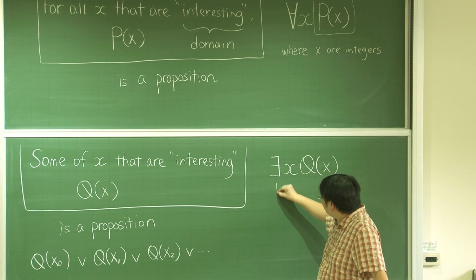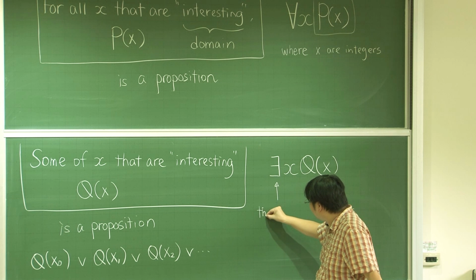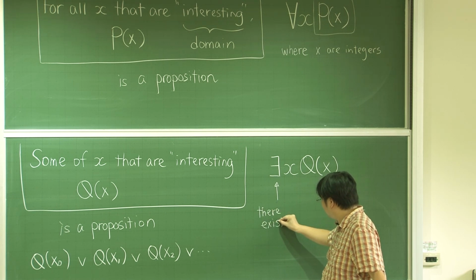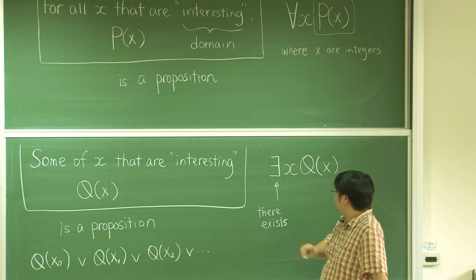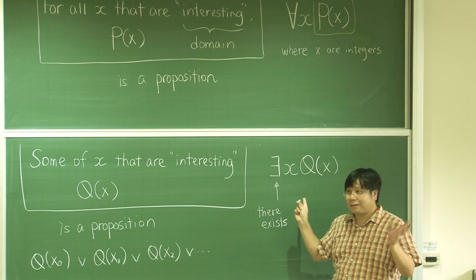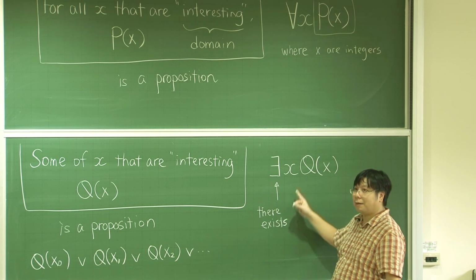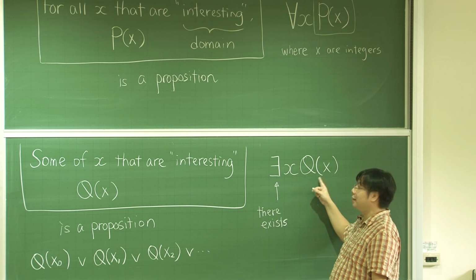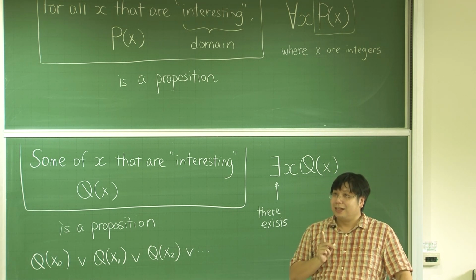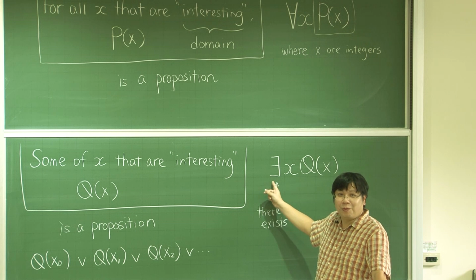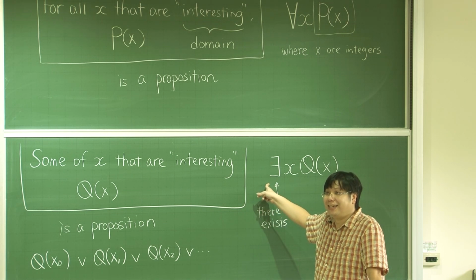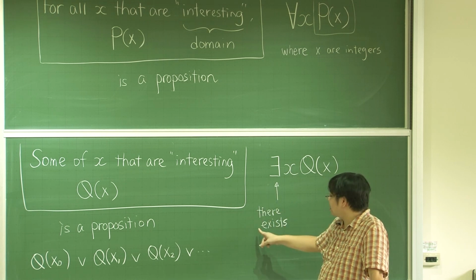So here, this symbol reads as "there exists." There is some x which exists. There exists some x such that Q(x). This is how it reads. And by this time, I guess you know why we choose this strange notation. So this looks like what? E. Okay. So this is "exist."